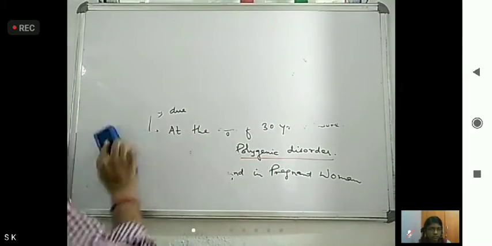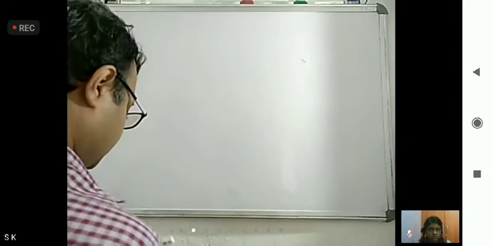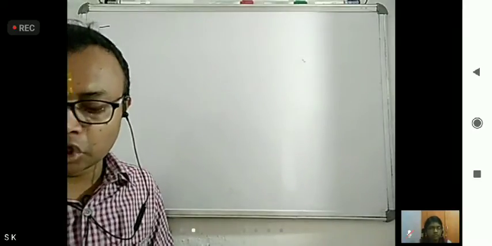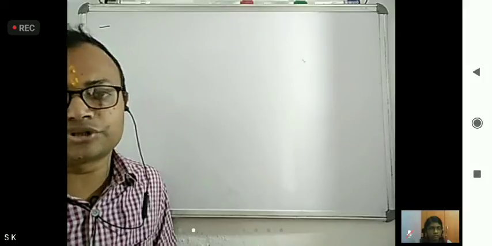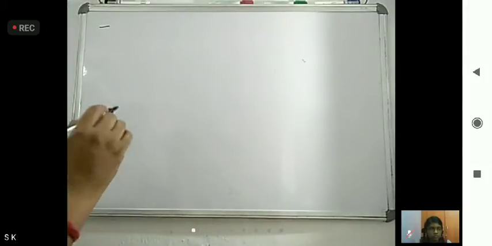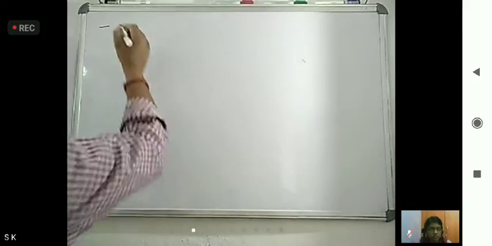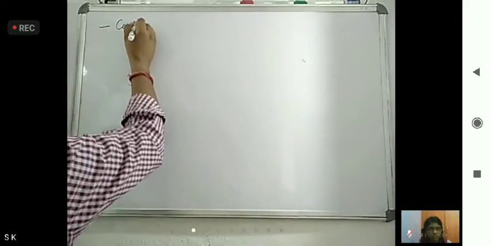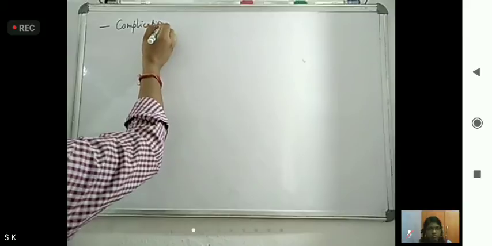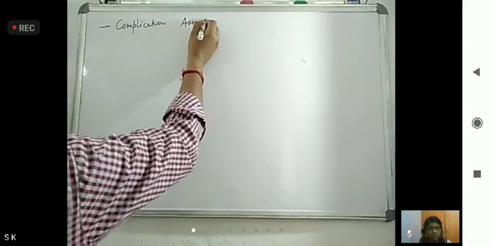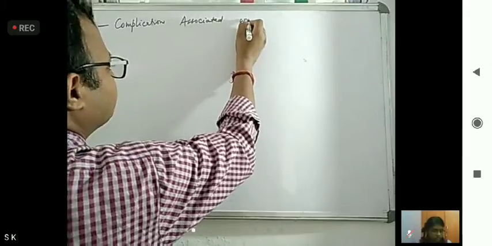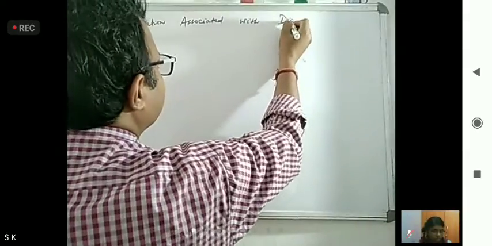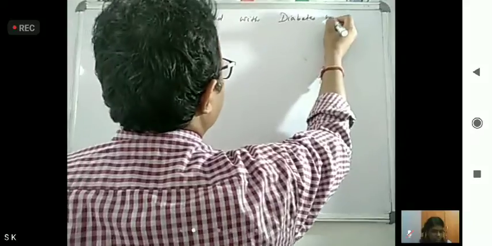If diabetes is not controlled, it causes many more diseases. So it is a syndrome. What diseases occur? What are the complications associated with diabetes mellitus? We have to see.